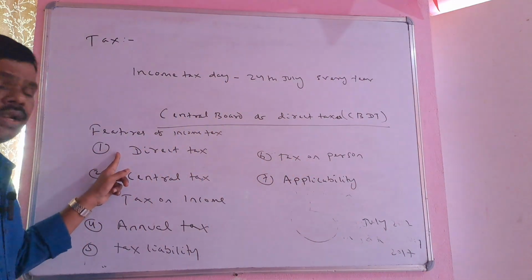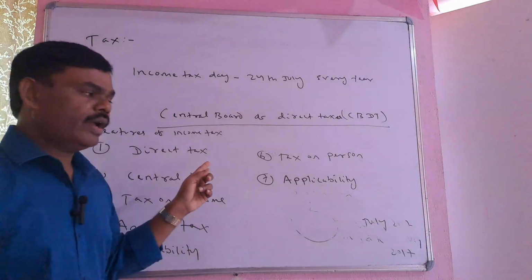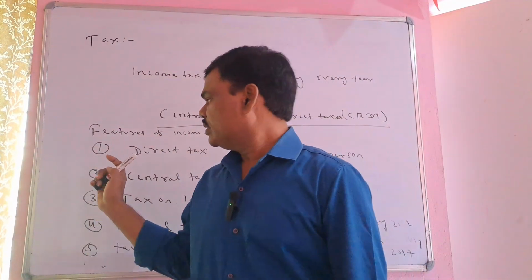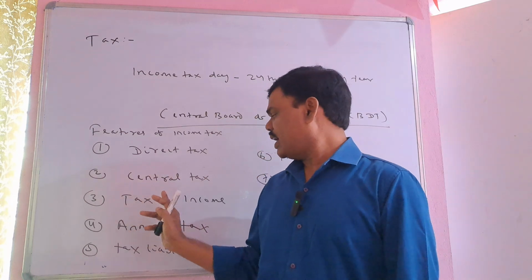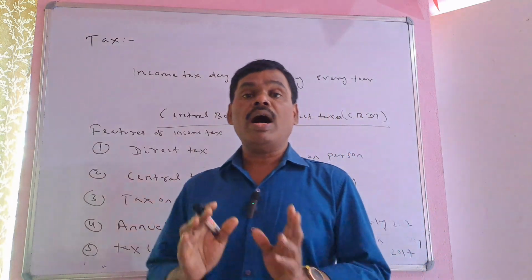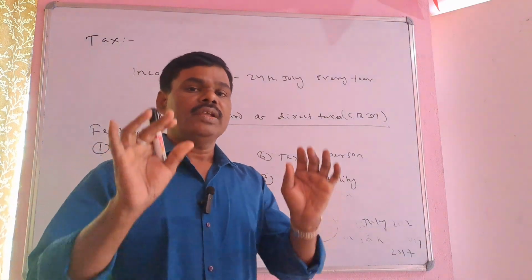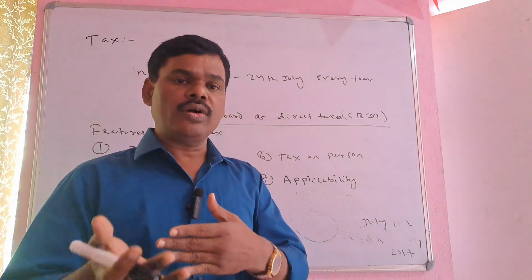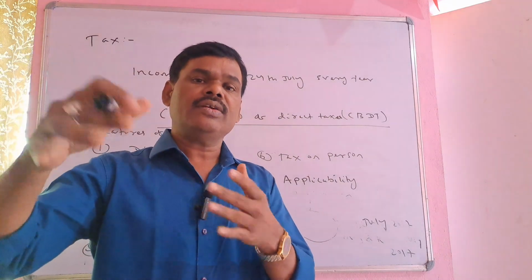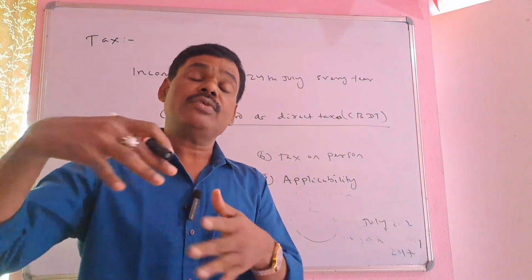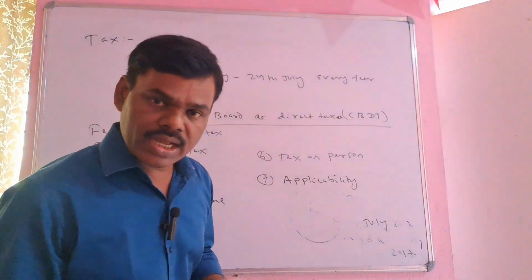So here the government is collecting directly, we are paying directly to the government. Second, it is a central government tax, a tax on income. How much is your income? If your income comes under a tax bracket, that means if you have more and more income, your tax slab also increases. The tax amount also increases on your income. Annual tax, annually the government is collecting that tax.